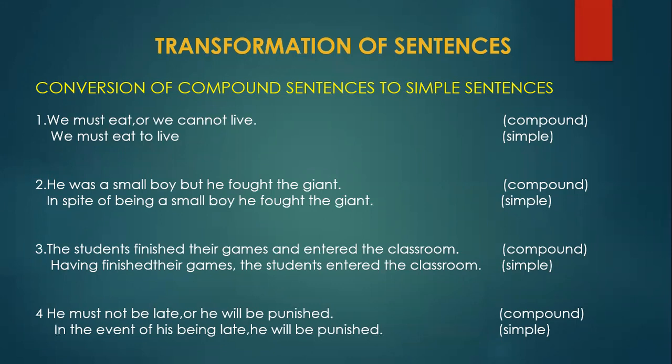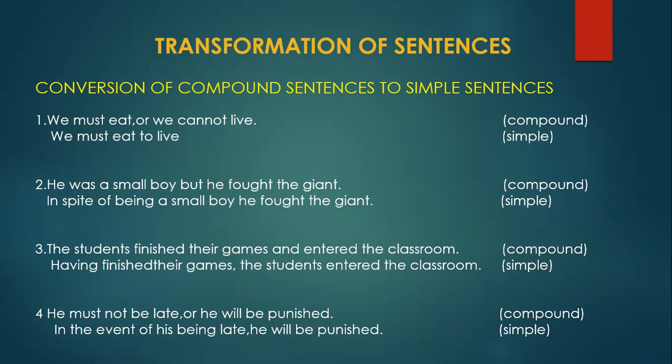Now there are two finite verbs. In the first clause, the principal clause, "we must eat", there is a finite verb. And in the second clause, "we cannot live", "live" is a finite verb. So these two clauses are main clauses, and that sentence is a compound sentence.